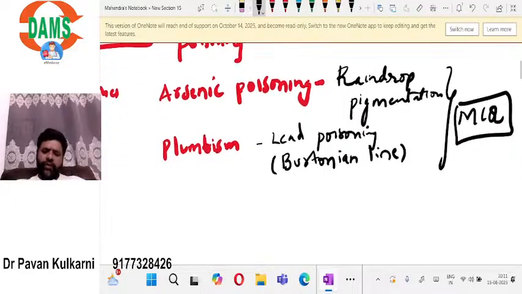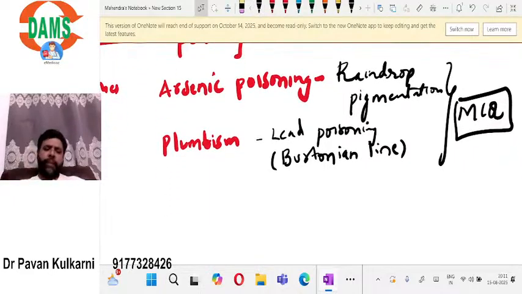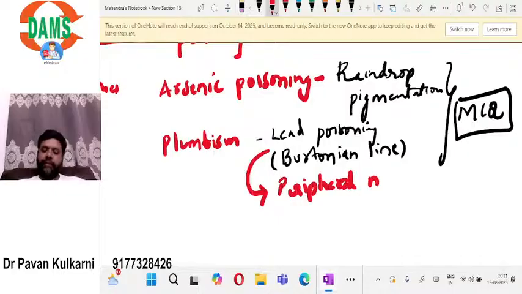Remember, if you see a lead poisoning patient, the typical systemic manifestation associated with it will be peripheral nerve involvement. In the history, they will give a history of peripheral neuritis.